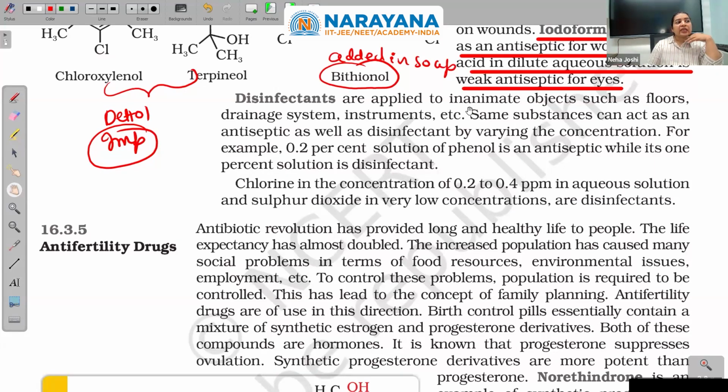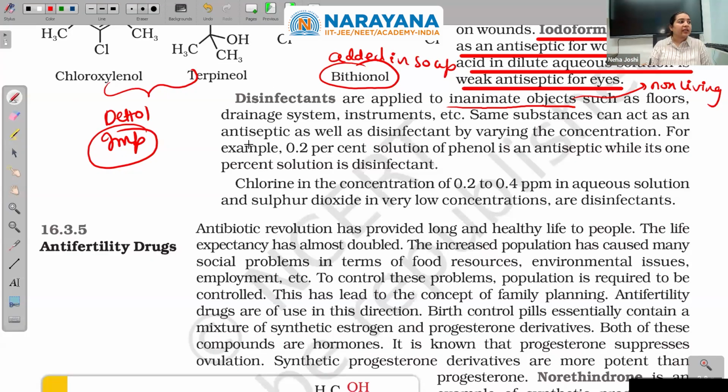Disinfectants are applied to inanimate objects. Inanimate is a simple word for non-living things, such as floors, drainage systems, instruments, etc. Like those sanitizers we use, those were disinfectants.